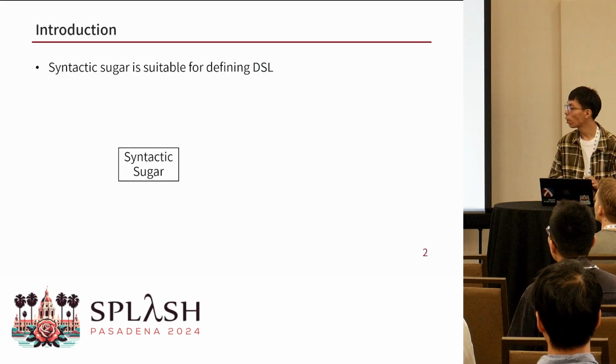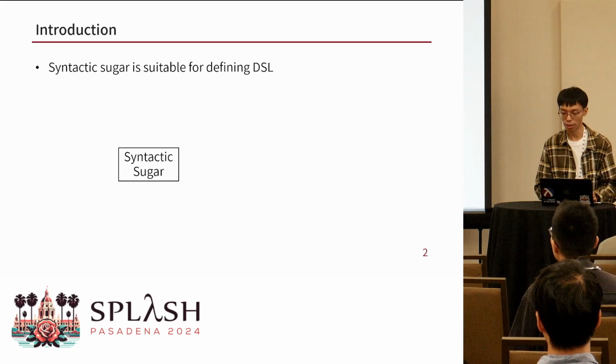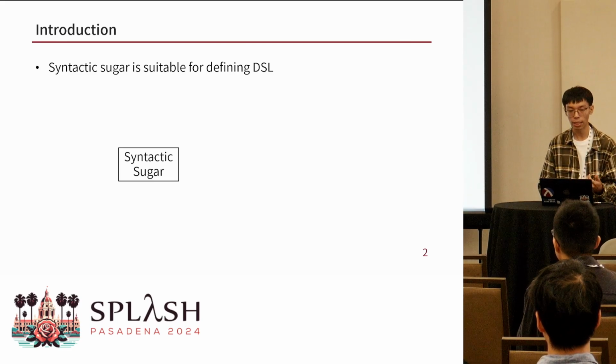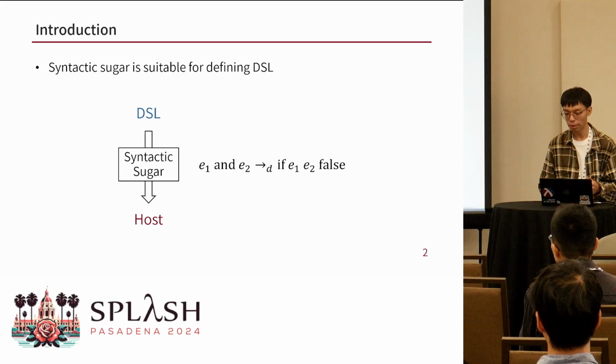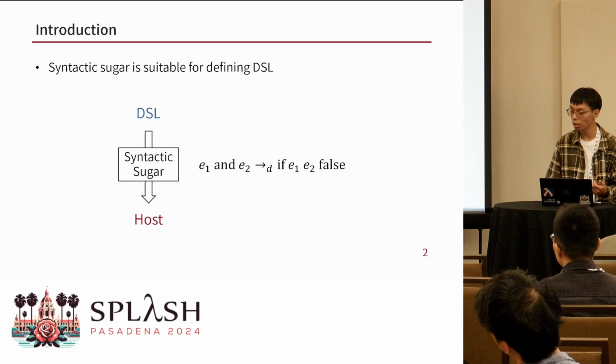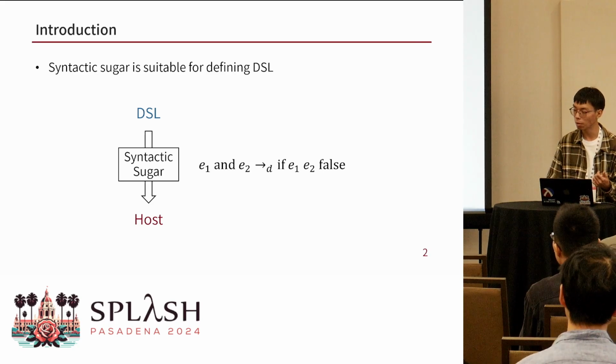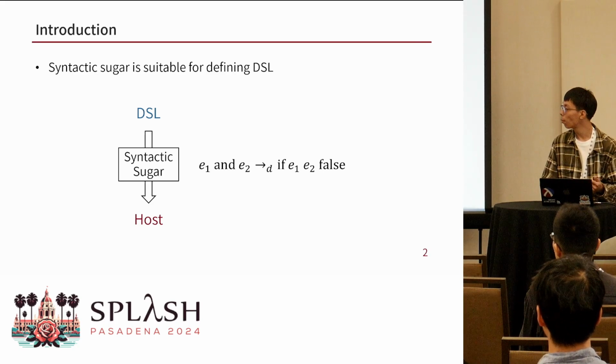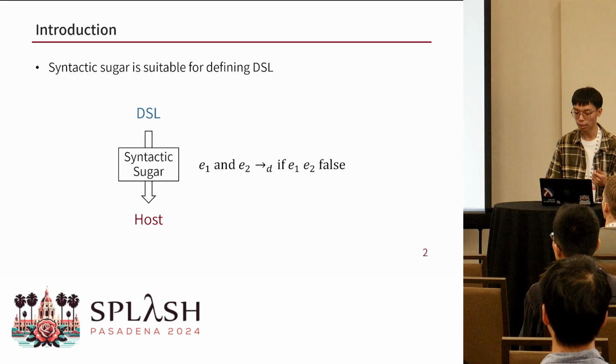Syntactic sugar is a widely used tool in language engineering. It offers convenient syntax and high-level abstractions, which is suitable for DSL implementation. Such a DSL can be defined as a collection of syntactic sugars built on top of a general-purpose language as a host language. For example, E1 and E2 can be defined as if E1 then E2 else false. Here we use arrow D to represent the desugaring rule.